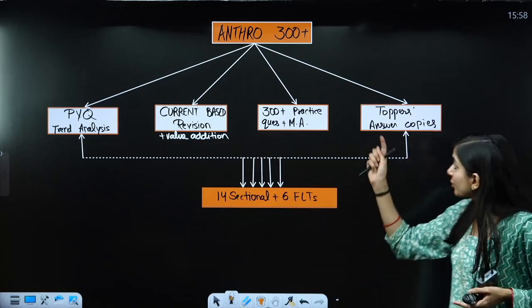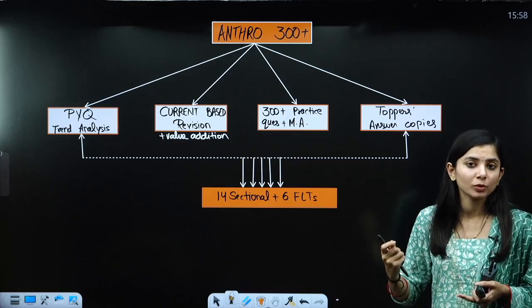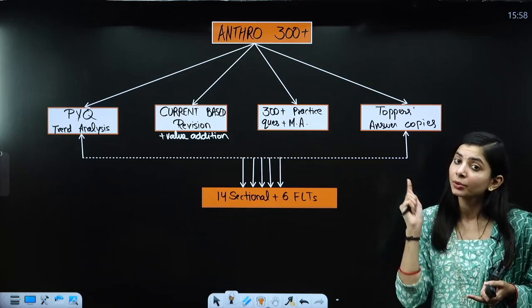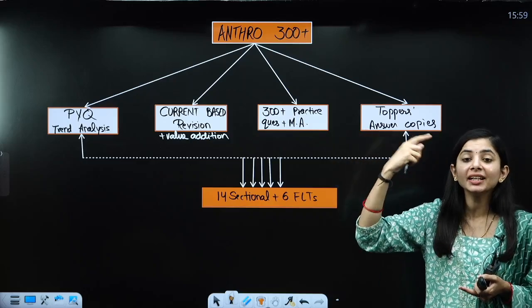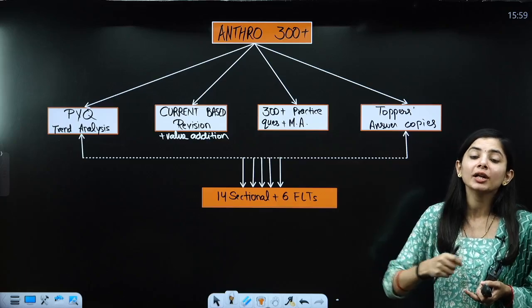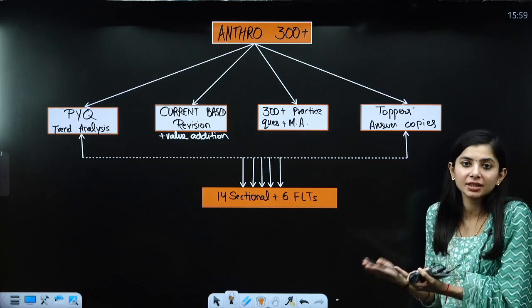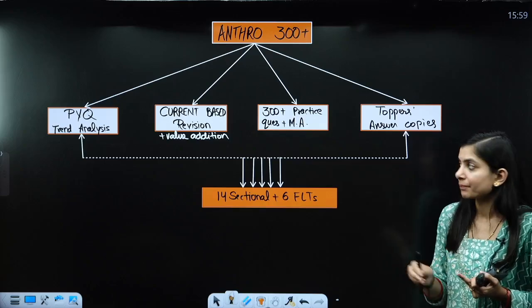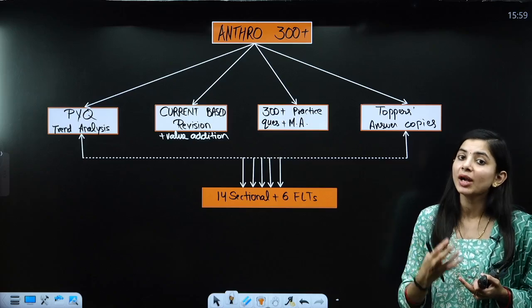During the classes, we are going to analyze the approach, how you can write these questions. We are not going to see the model answer during the class. We will only see the question and the approach, how we can deal with that question. Then you are going to practice that question and see the model answer so that you get to know where you are lacking. And then you need to show me the answers that you have written.